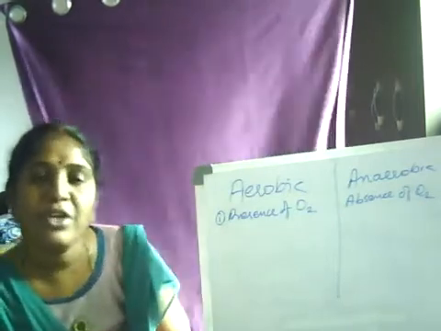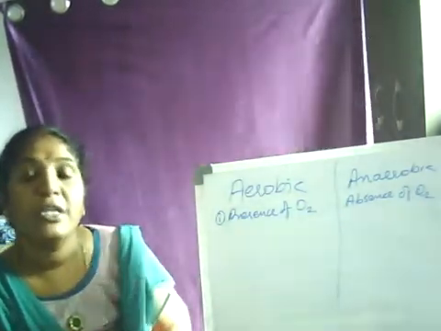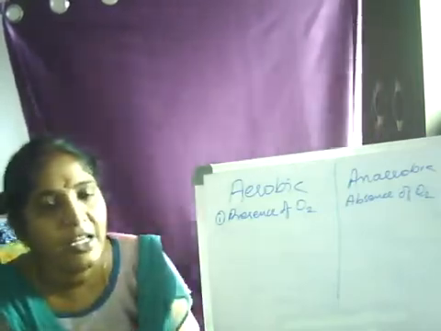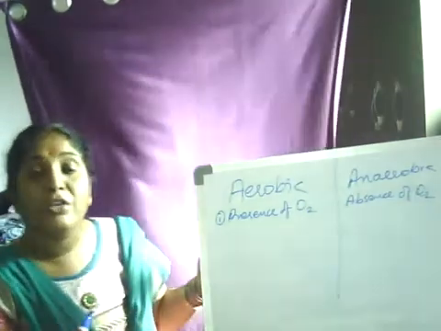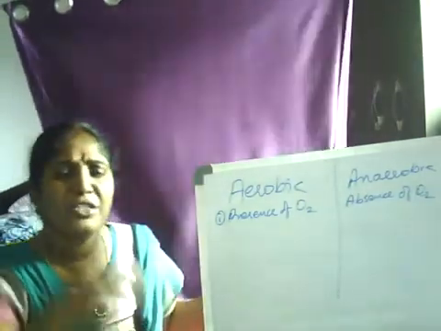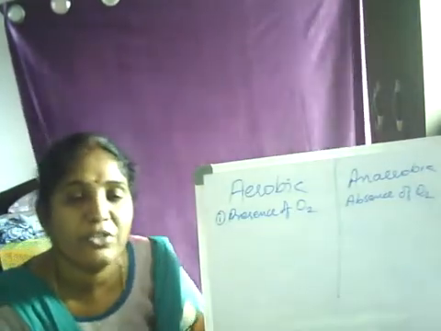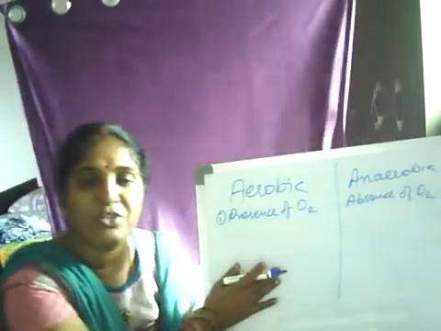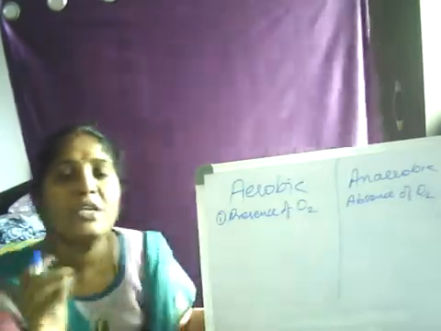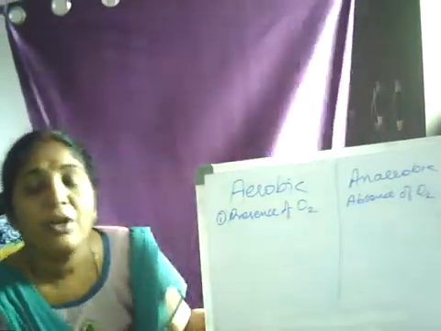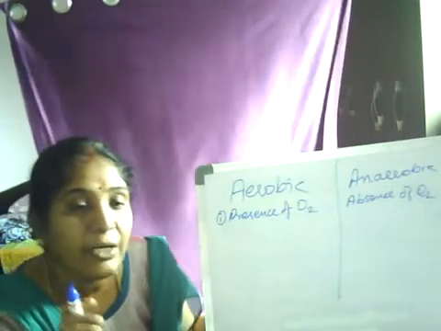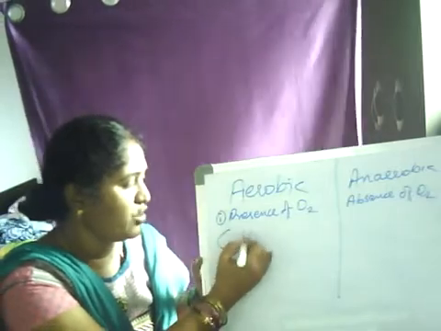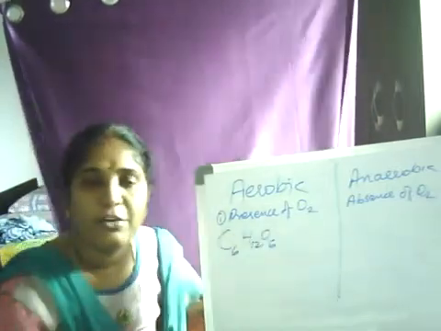Now, when we are talking about respiration, I told you it is oxidation of food material. Now, what is the food we are taking in? Different components of your food are carbohydrates, proteins, fats. But we take a simpler form for writing an equation for aerobic and anaerobic respiration. We take a simpler form of carbohydrate, that is glucose. Now everybody knows the formula for glucose, C6H12O6. This is the food material.